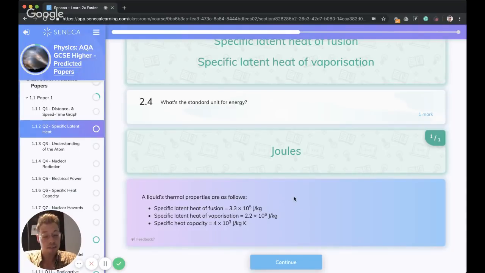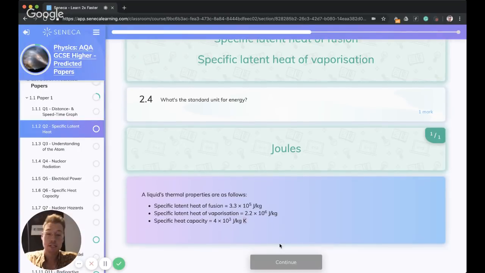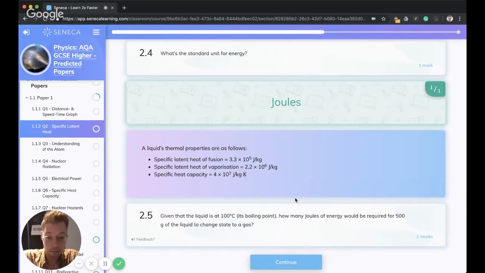So given that most of this question is about latent heat, you would probably be thinking, I'm probably not going to need specific heat capacity. That's probably there to confuse you. And again, use the units to help you. Latent heat is always in joules per kg, whereas specific heat capacity will be joules per kg per K or per degree C. K is Kelvin, another way of measuring temperature, whereas degree C, Celsius, you're probably familiar with it.